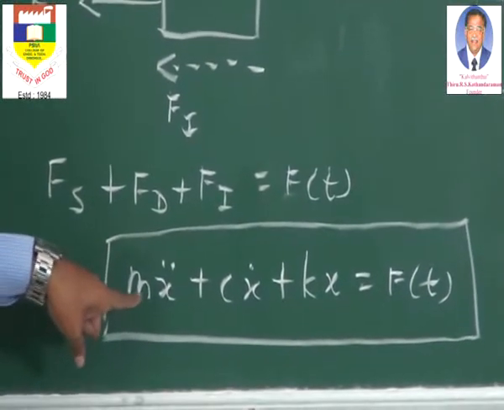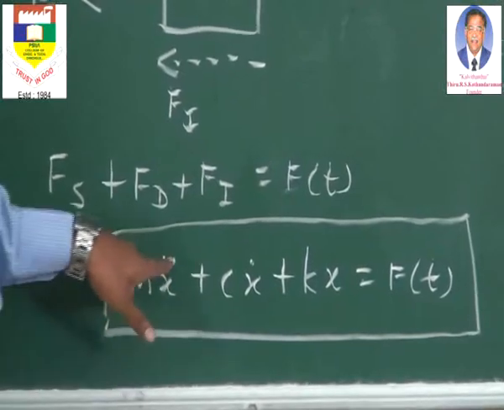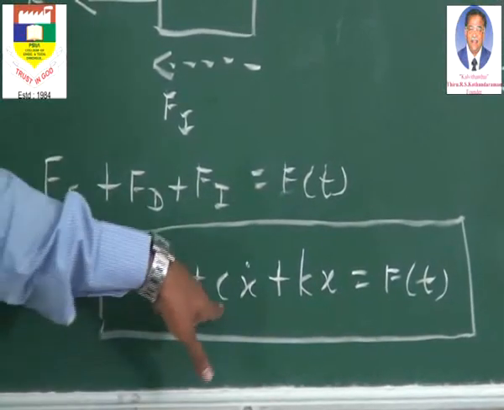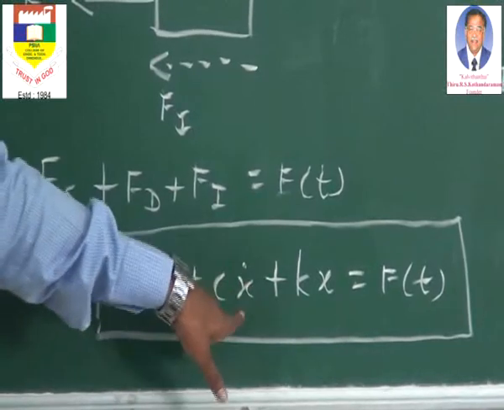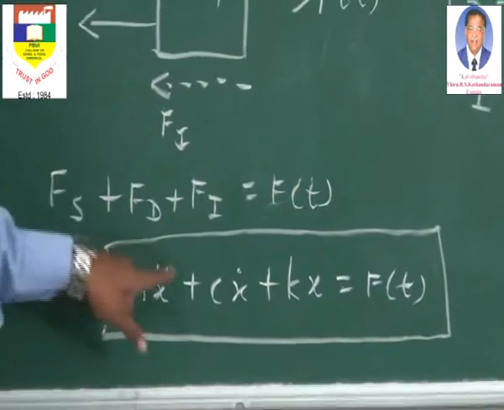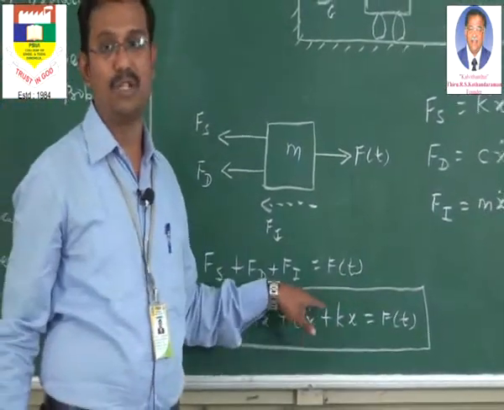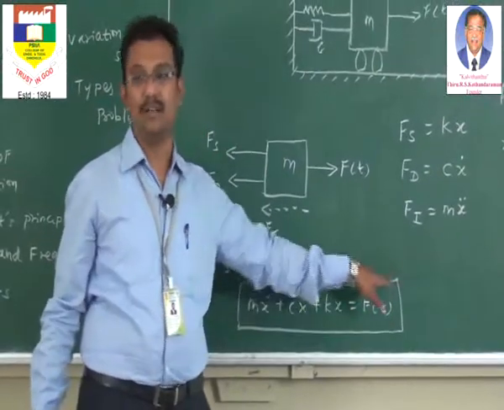I repeat: m x double dot, or m into d squared x by dt squared, plus c x dot, or c into dx by dt, plus k x is equal to f of t. This first term is related to the inertia force, this is the damping force, and this is the spring force. And f of t is an external force.